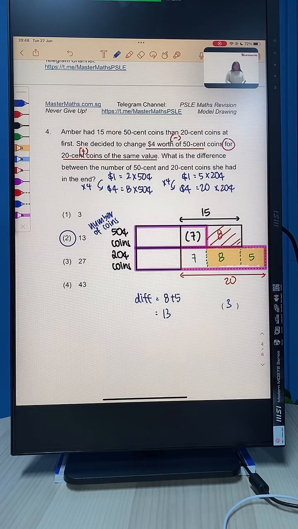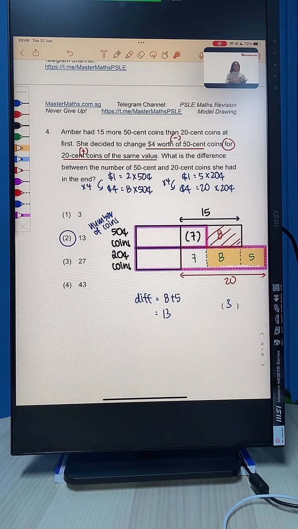Alright. So easy. Wow, very good. Easy means you understand perfectly, so you can score marks here. This question can be solved by drawing model only? Not quite. Like many of you are also suggesting in the comments, you can use the algebra method as well, no problem. But drawing model is slightly easier.